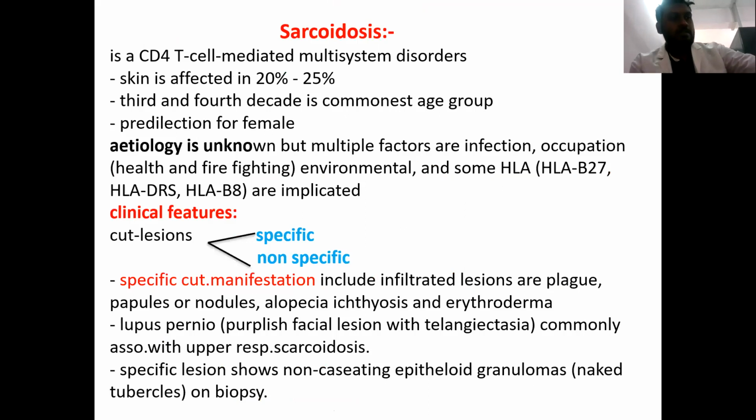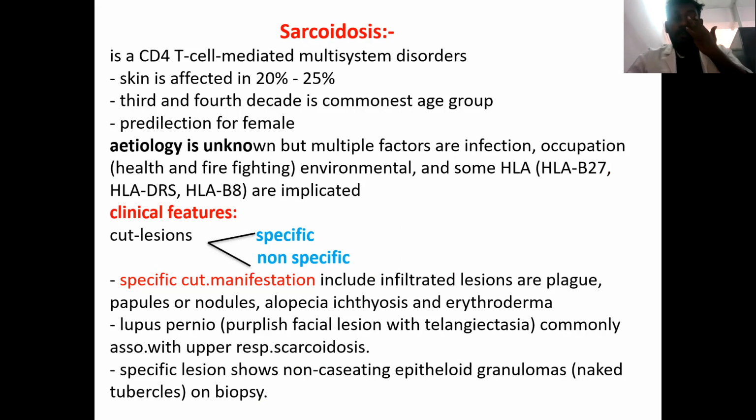Sarcoidosis is one more systemic disorder which can result in cutaneous manifestations. It's a T-cell mediated, CD4 T-cell mediated multi-system disorder. The skin is affected in 20 to 25% of the cases. Commonly, it is seen in the third and fourth decade, and it has a predilection for females. Etiology is not known, but multiple risk factors, including infections, occupation, environmental allergens, and sometimes even genetic factors such as HLA-B27, HLA-B8, and HLA-DR5 have been implicated.